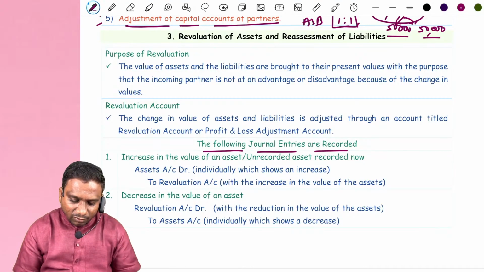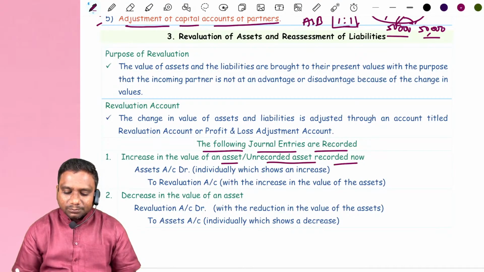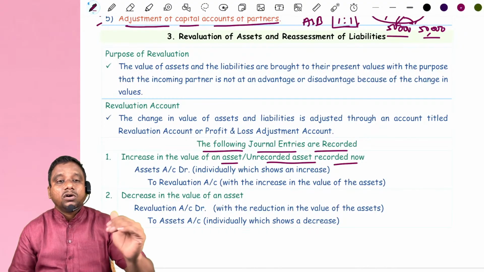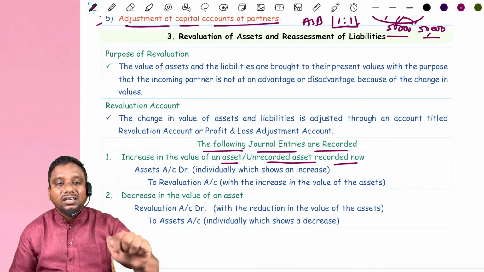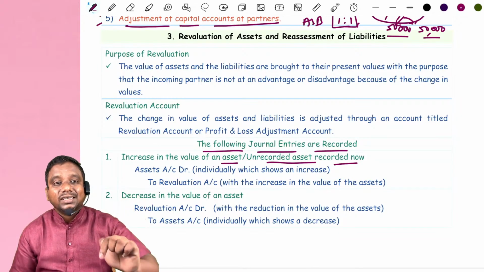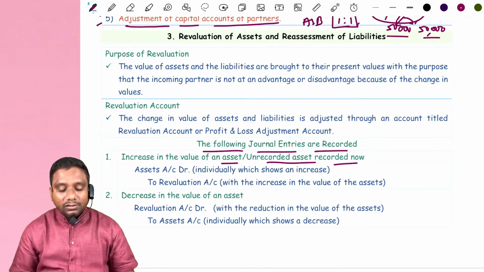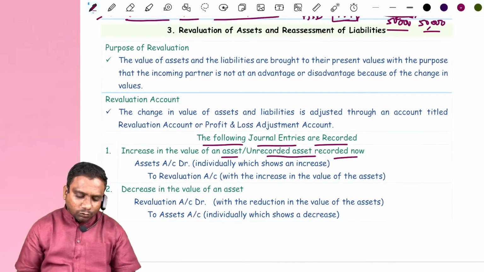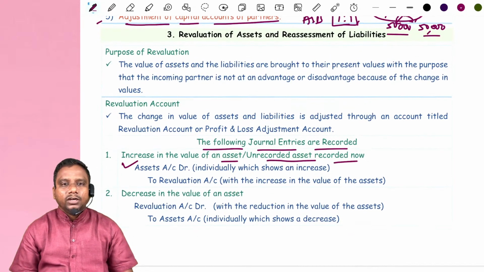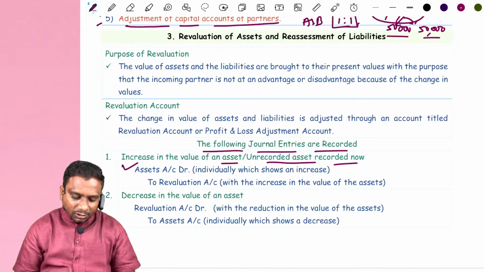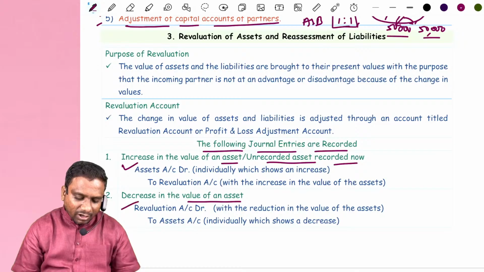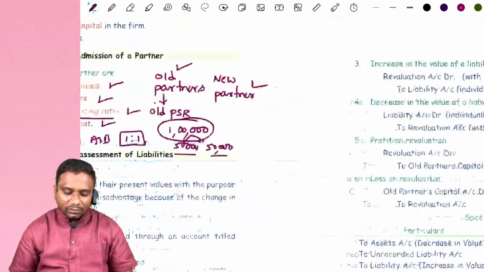First, increase in the value of an asset or an unrecorded asset is recorded now. Sometimes some assets are not recorded by the business. They maintain secret reserves or secret assets, and may not record them in the books of accounts. Now they bring all those assets into the books of accounts. In that case, what is the entry we record? Concerned asset account debit to revaluation account. Decrease in the value of an asset means asset value gets decreased. Entry: revaluation account debit to asset account.